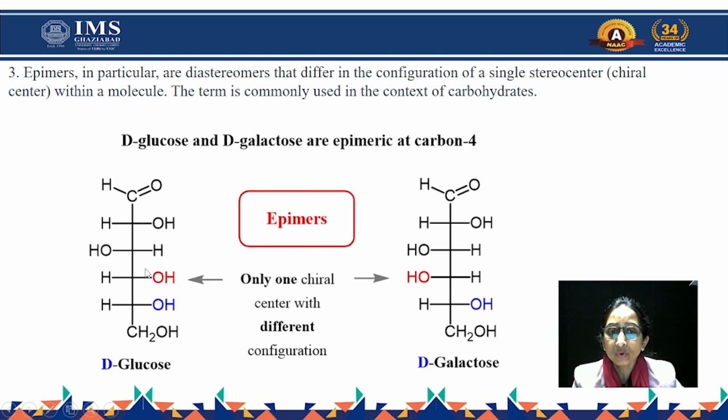When we observe the fourth, the position of the hydroxyl group is changed; the hydroxyl group is present in a different configuration. At the fifth position the positions are again the same, and the sixth has CH2OH in both structures. So in both structures only one carbon differs in configuration. This is the property of epimers. So we can say that glucose and galactose are epimers at carbon 4.